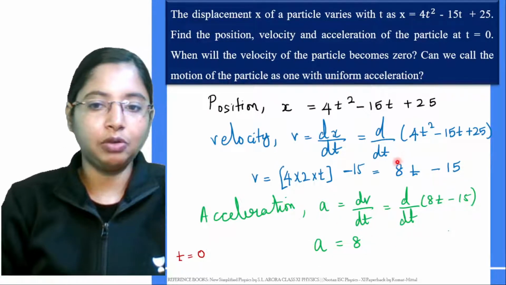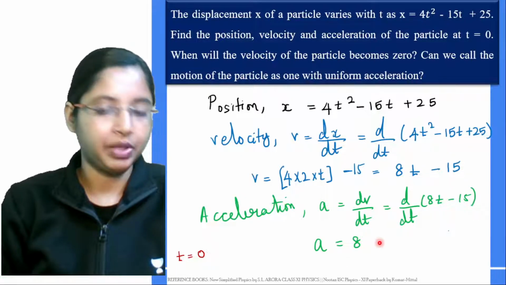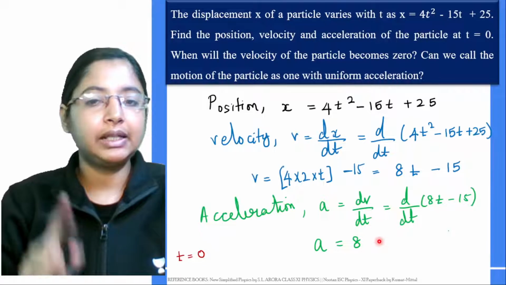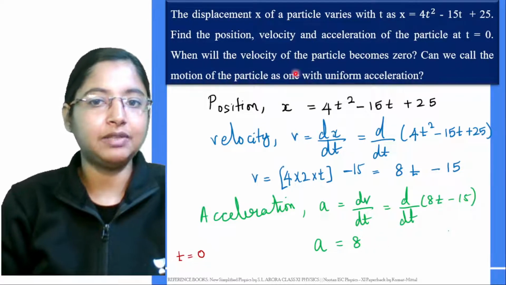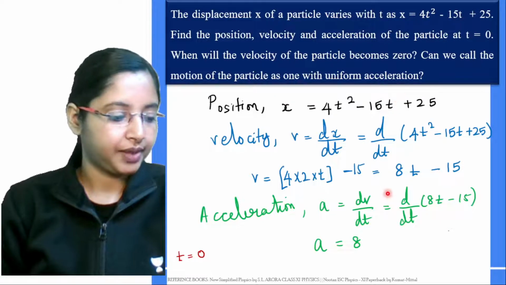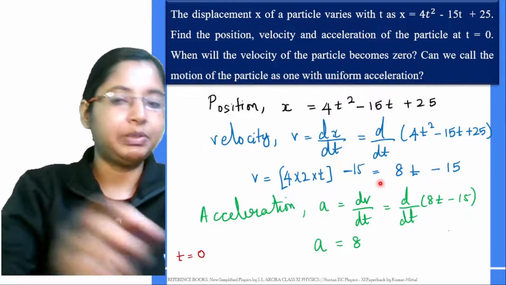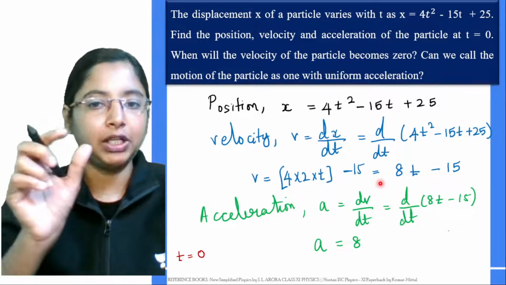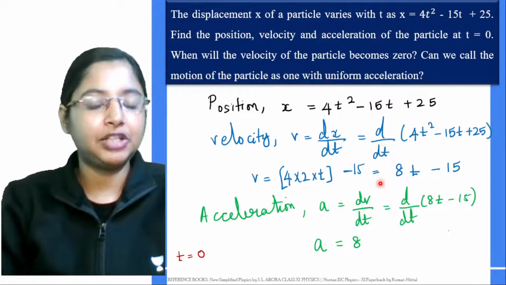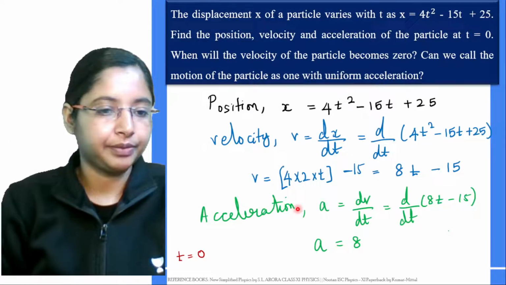There is no time component. For velocity we have time, position we have time. For acceleration there is no time. Which means acceleration not having any time, we can say that the particle has a uniform acceleration. That means whatever is the change in velocity for a particular time period is constant.